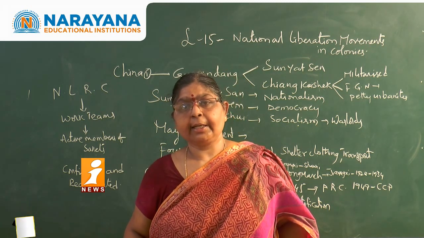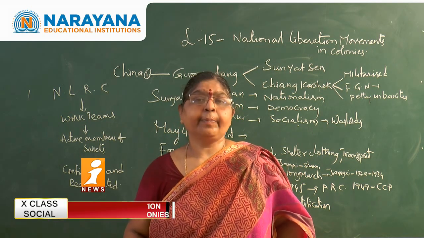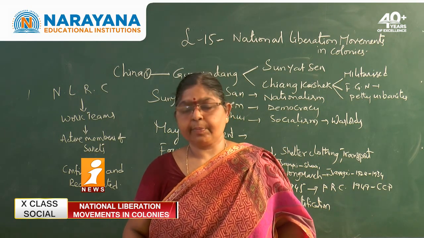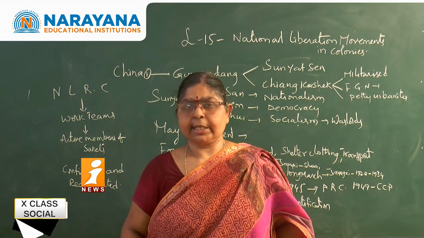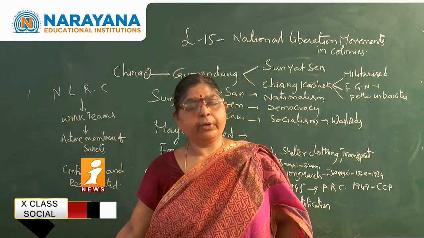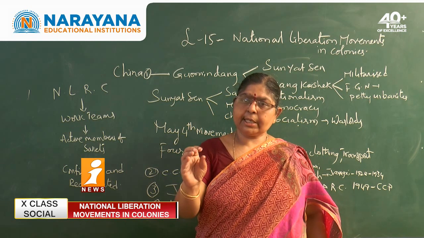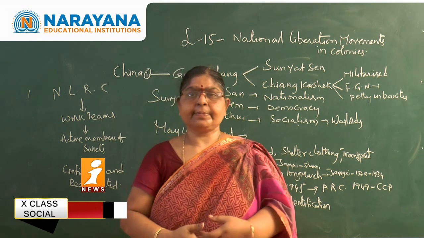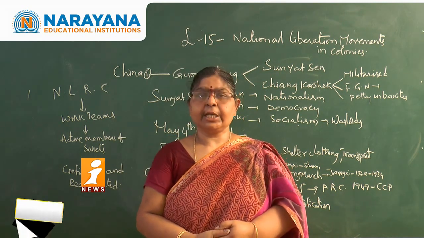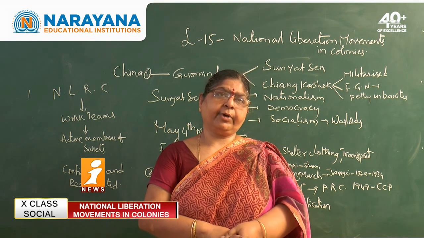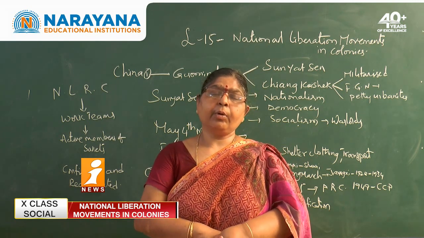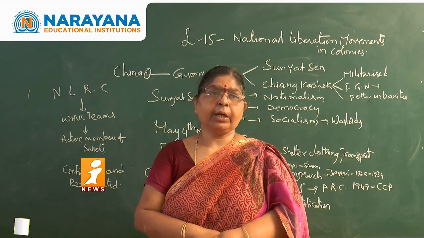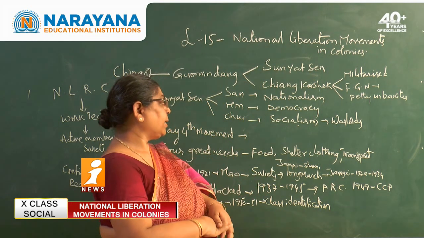After this, another party came into existence: in 1921, the Chinese Communist Party was established by Mao Zedong. Meanwhile, during that period, both Mao Zedong and Sun Yat-sen had a very good understanding in formulating principles for the development of the people. Unfortunately, Sun Yat-sen died in 1925. Before he died, they came out with a common policy: what are the four great needs of the people? What exactly did the people need at that particular time?